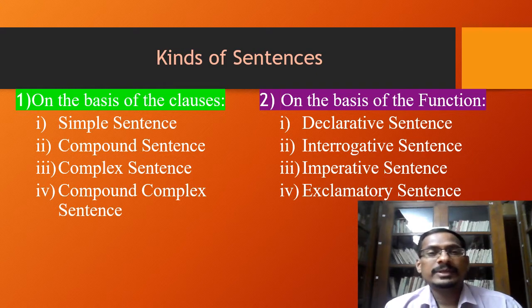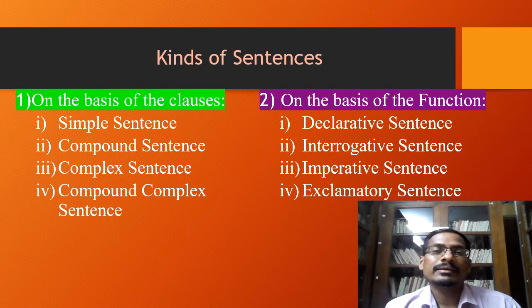In the first group of kinds of sentences, we have four types of sentences, and these four types of sentences are on the basis of the number of clauses or the kinds of clauses used in those sentences. And according to the clauses, there are four types of sentences, and they are simple sentence, compound sentence, complex sentence, and compound complex sentence.